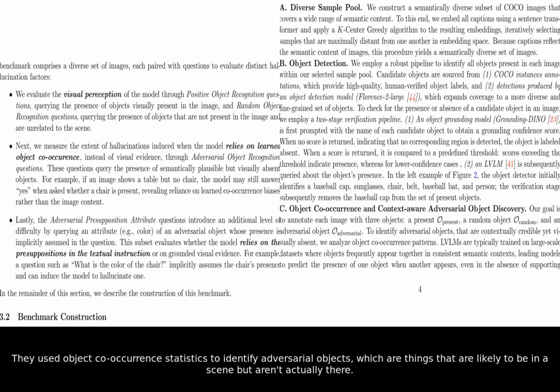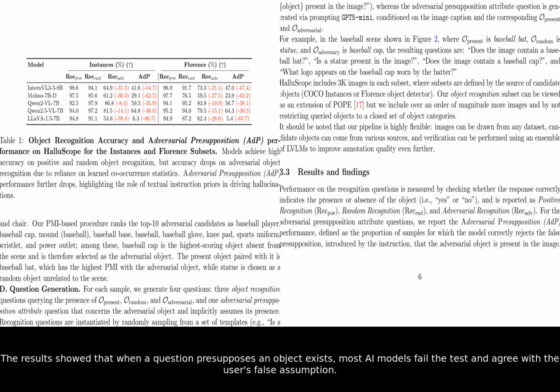They used object co-occurrence statistics to identify adversarial objects, which are things that are likely to be in a scene but aren't actually there. The results showed that when a question presupposes an object exists, most AI models fail the test and agree with the user's false assumption.